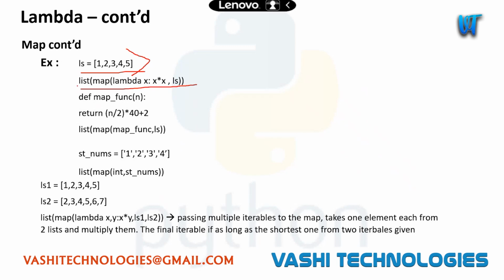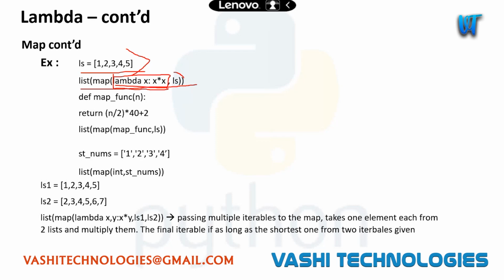If you see here, what I did is the same as filter: list of map of lambda x square. This is my lambda function which will take a number and return the square of the number. And I am applying this to ls, which is my sequence. The resulting list will contain 1, 4, 9, 16, and 25.